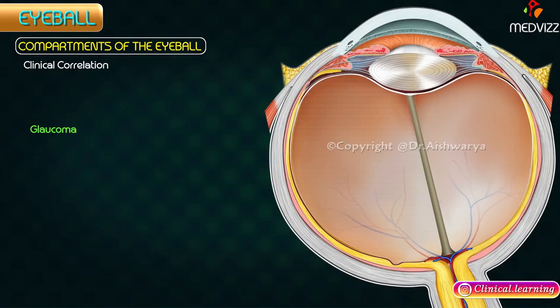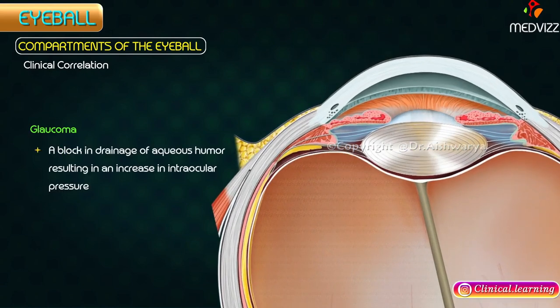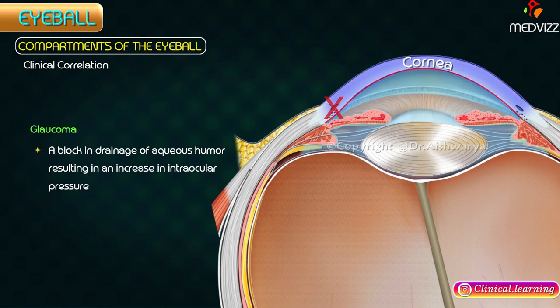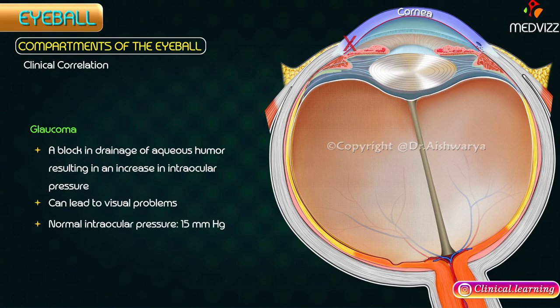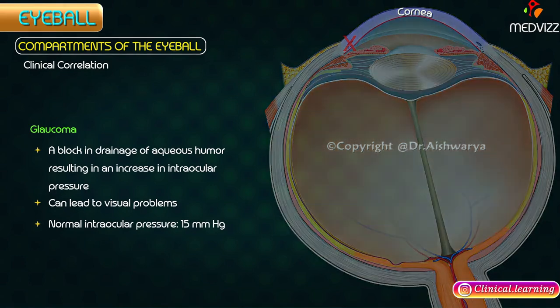Clinical correlation. Glaucoma. If the drainage of aqueous humor is blocked, there occurs an abnormal increase in the intraocular pressure, a condition called glaucoma. As a result, there is severe pain in the eye due to pressure on the highly sensitive cornea. The glaucoma may cause a variety of visual problems: blindness due to compression of the retina and its blood supply. The intraocular pressure, which normally is about 15 mmHg, can be measured on anesthetized cornea by tonometry.